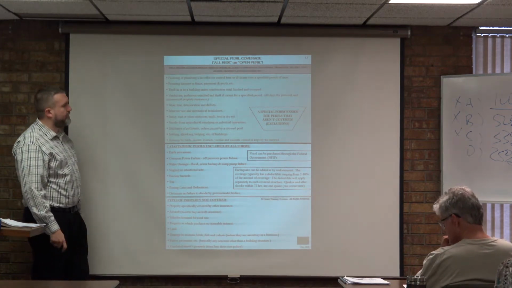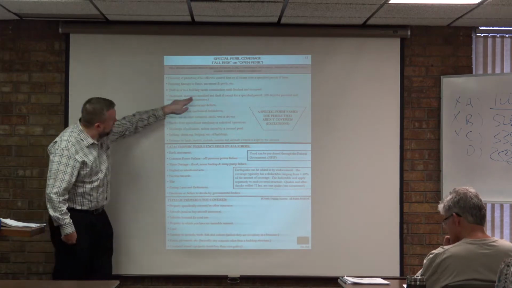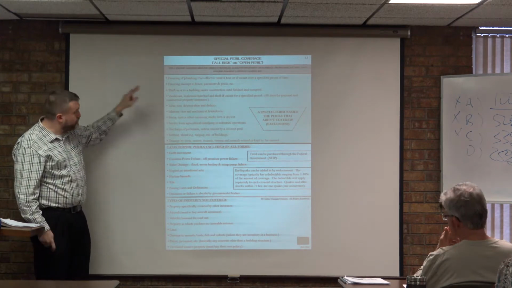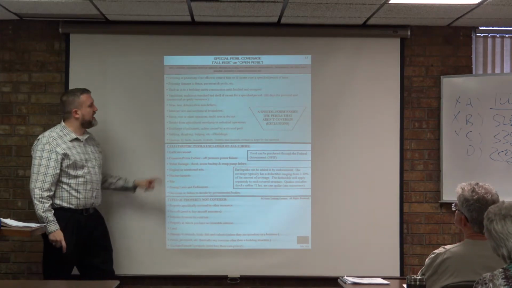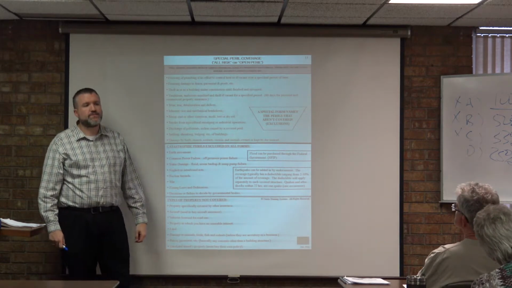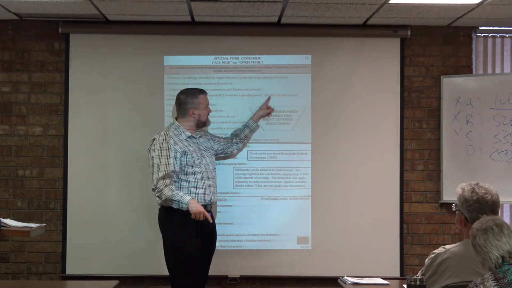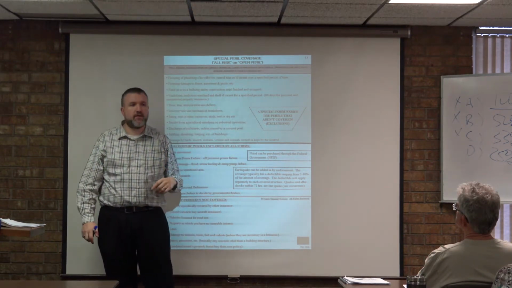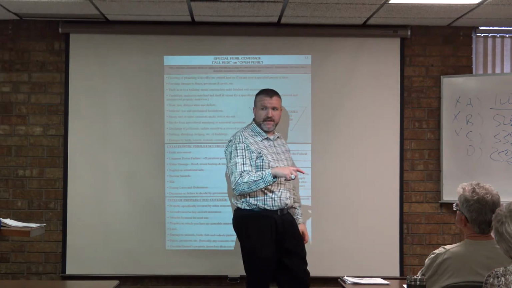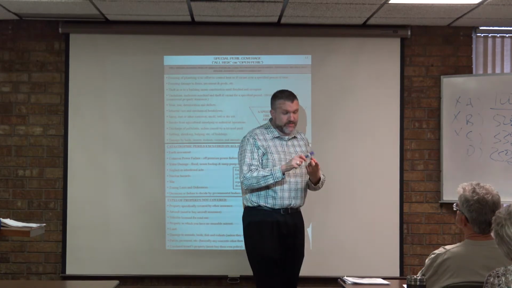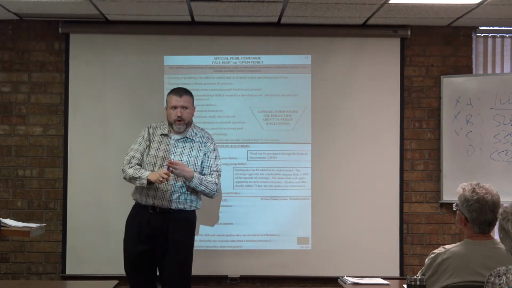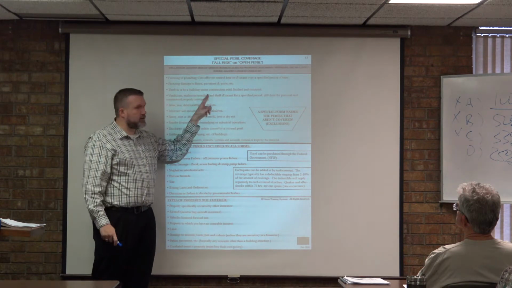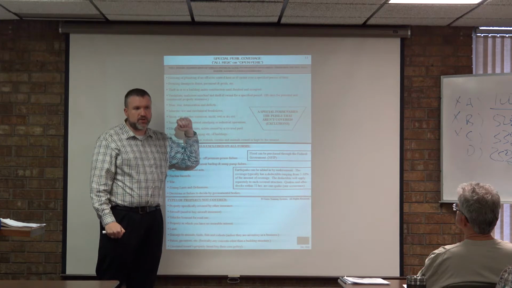Vandalism, malicious mischief, and theft. Wait a minute, Andrew, I thought you said that's a broad named peril. It is, but this is a stipulation, guys, and you have got to know this time frame. If your property is vacant for over a specified period of time, and that time frame is 60 days. So you got to know this. If you haven't already, underline, highlight that, whatever you got to do. But if your property is vacant for 60 days or more, if it's been vandalized, if it gets damaged by malicious mischief, or someone who was trying to break in, they don't know anything's not in there, right? Then all three of those perils are now not covered. That is actually considered to be an exclusion.